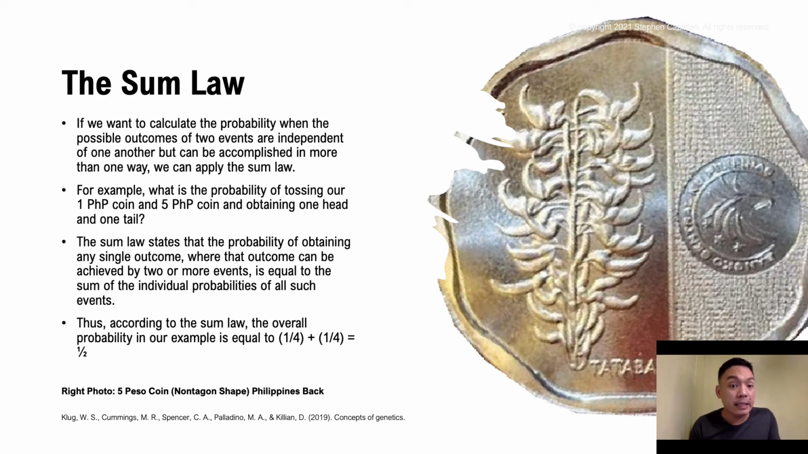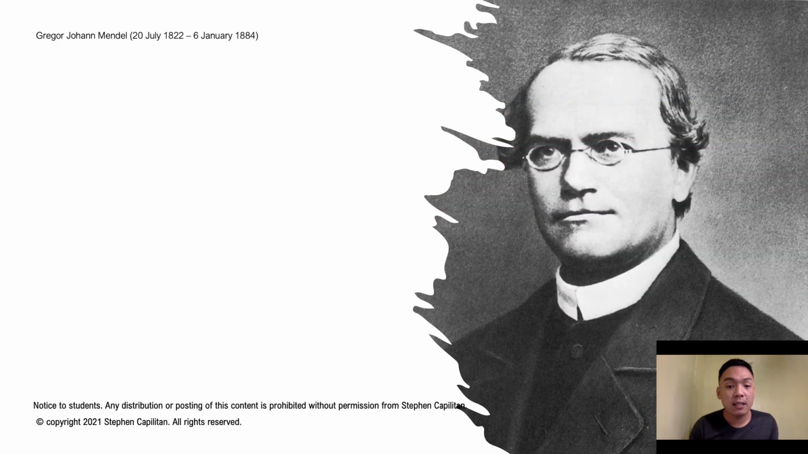In this example, there is independence between the 1 peso coin and 5 peso coin in obtaining 1 head or 1 tail. It could either be 1 head for the 1 peso coin or 1 head for the 5 peso coin. It could either be 1 tail for the 1 peso coin or a tail for the 5 peso coin. Thus, you just have to add all the overall probabilities. 1/4 plus 1/4 is equal to 1/2. Next, we're moving on to the activity.